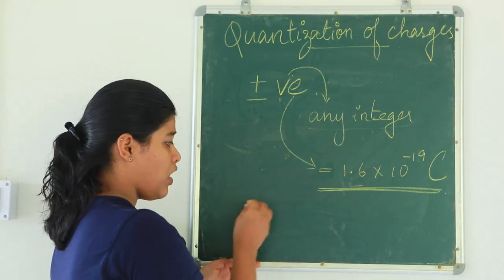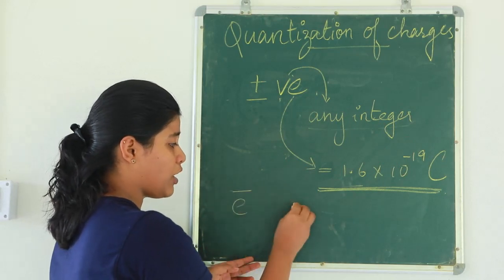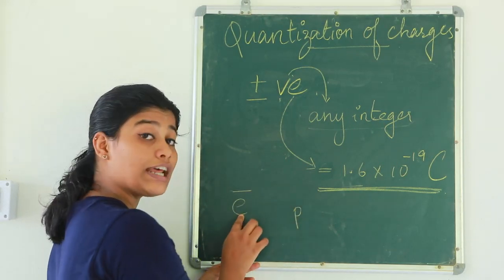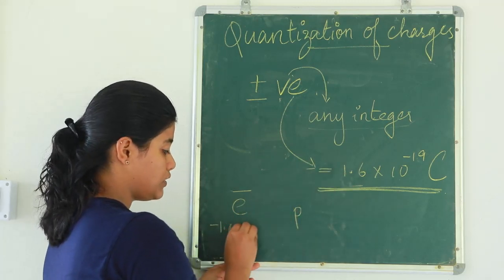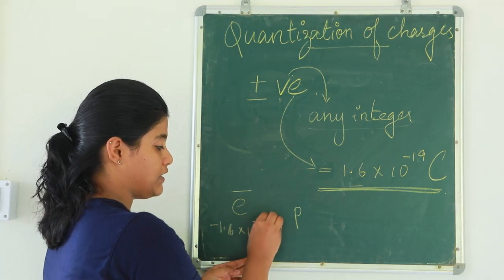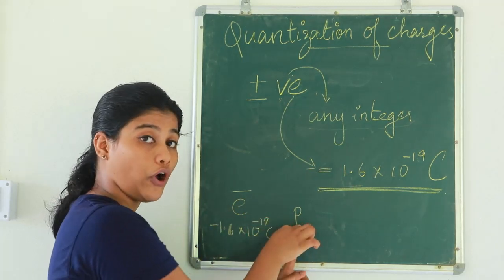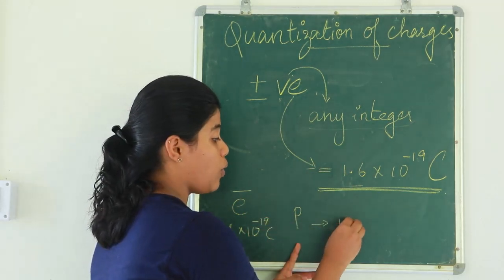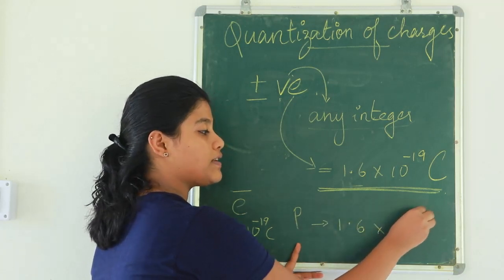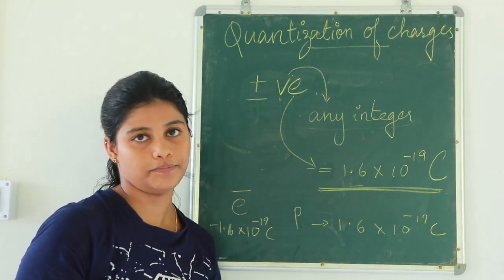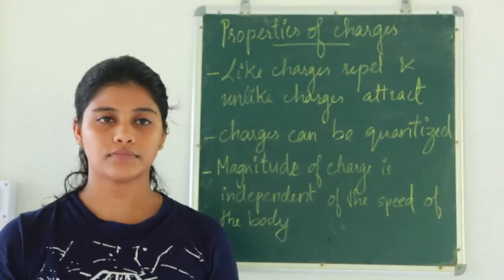It depends on whether it is an electron or a proton. If it's an electron, then it will be negative 1.6 into 10 raised to minus 19 Coulomb. And if it's a proton, then it is positive 1.6 into 10 raised to minus 19 Coulomb.